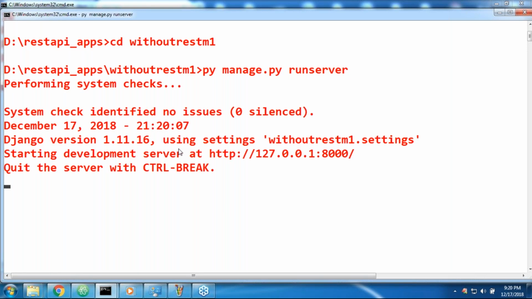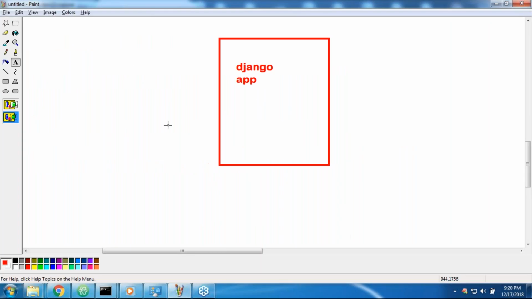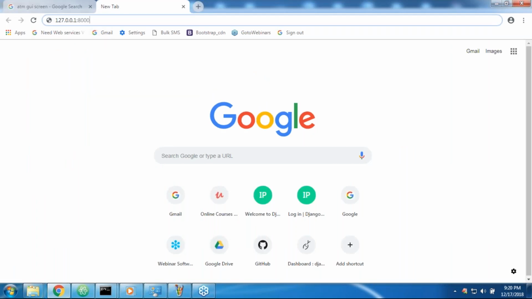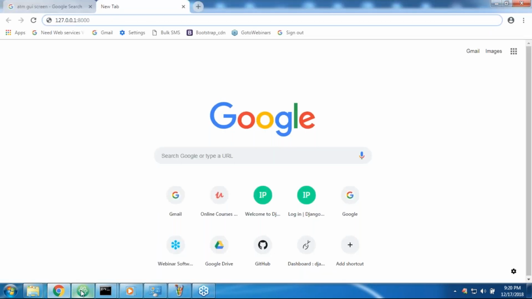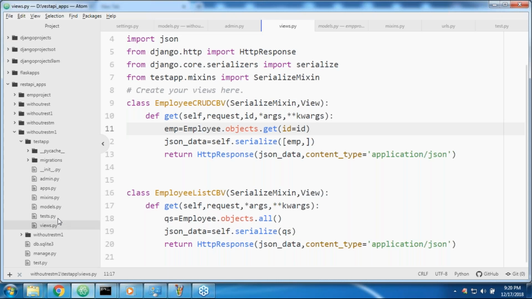Hey, you are silent, man. Which application am I trying to execute? A Django application, correct. In my system, the Django application is ready. So up to today, how did you send the request to this Django application? 127.0.0.1 slash.